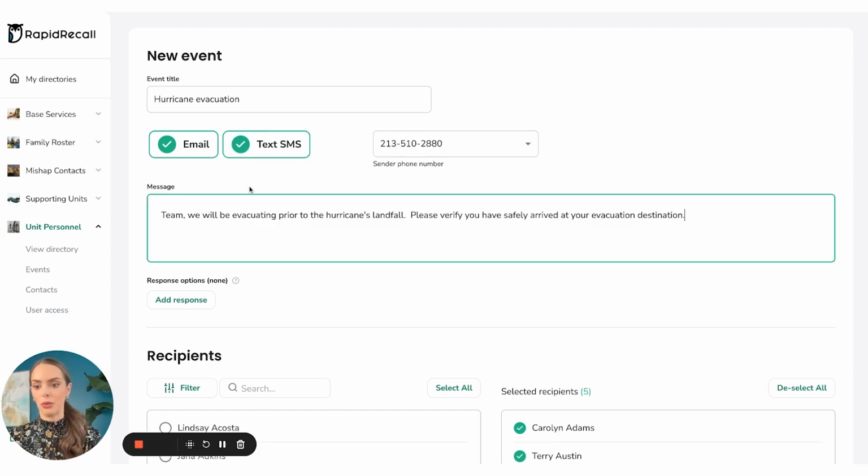So I just have this already written out. We're saying, "Team, we will be evacuating prior to the hurricane's landfall. Please verify you have safely arrived at your evacuation destination." This is obviously something that we would love to get a full accountability on as quickly as possible.